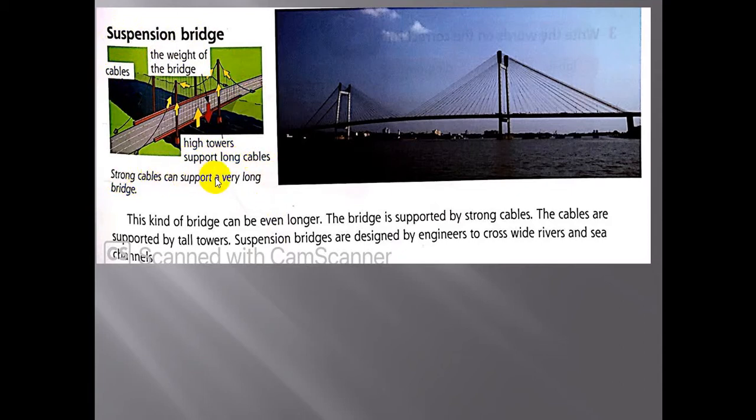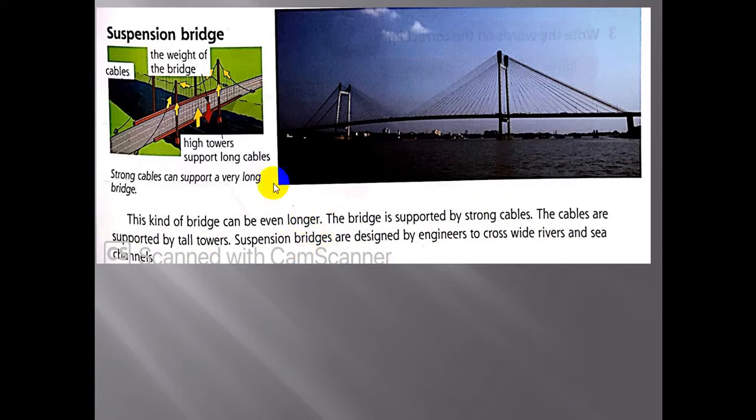Strong cables can support a very long bridge. This kind of bridge can be even longer. The bridge is supported by strong cables. The cables are supported by tall towers. Suspension bridges are designed by engineers to cross wide rivers and sea channels. Okay? Now I'm going to explain this paragraph.